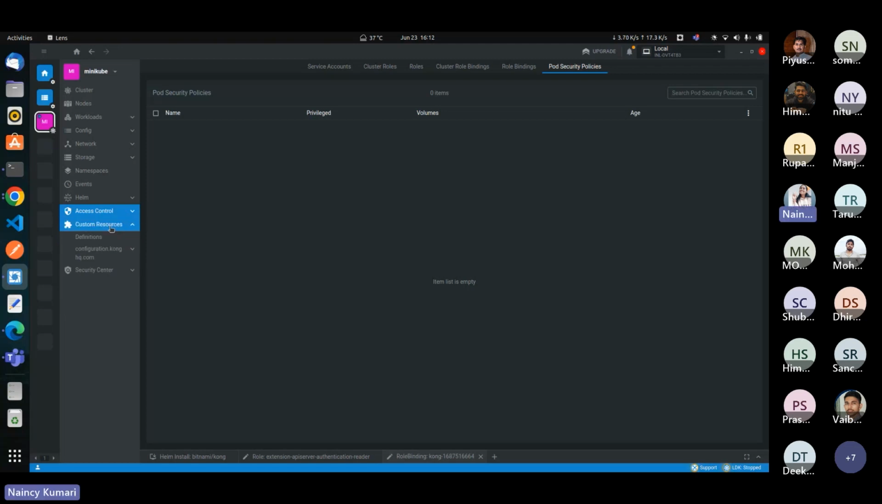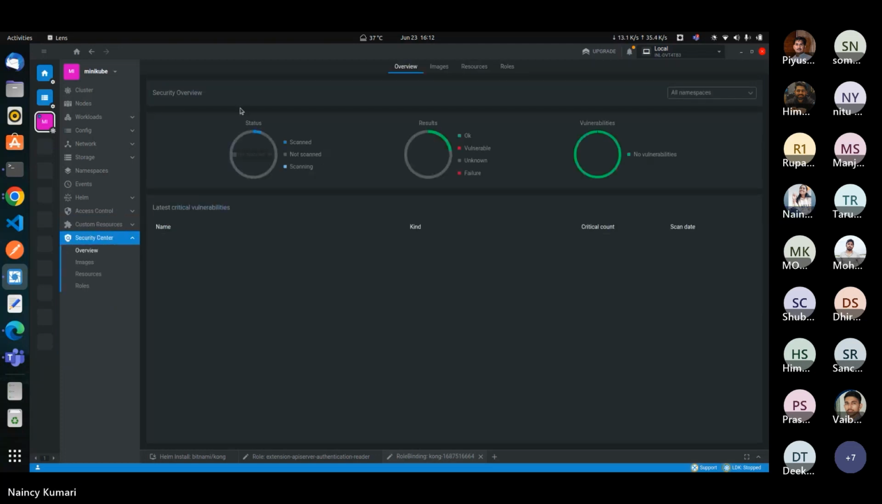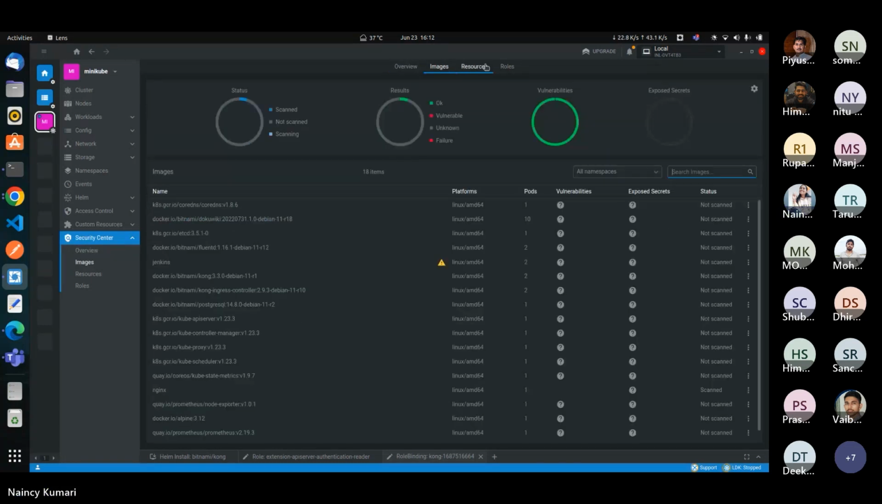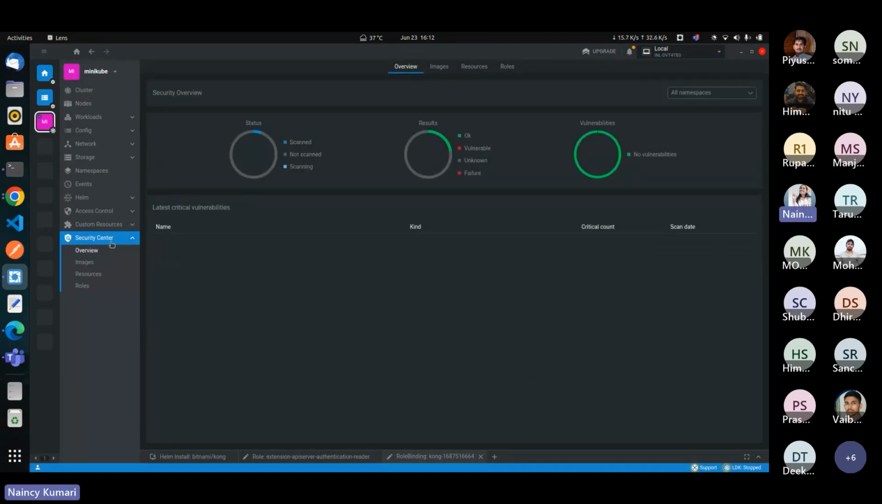Here's the option for CRD, custom resource. These are the current CRDs inside my clusters. Okay, so you can view here the security overview, the images that I have used till now. Resources, logs. Okay, so these are the options that we get here for our cluster.